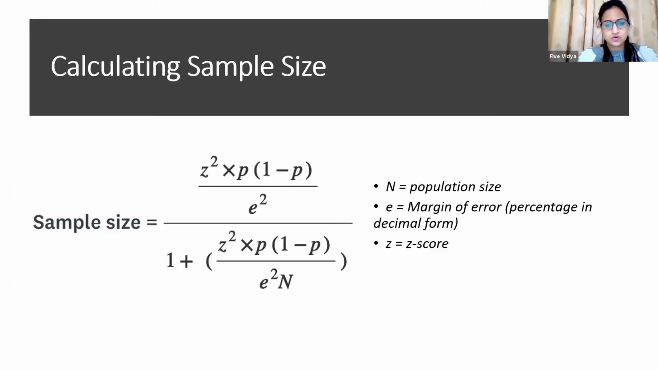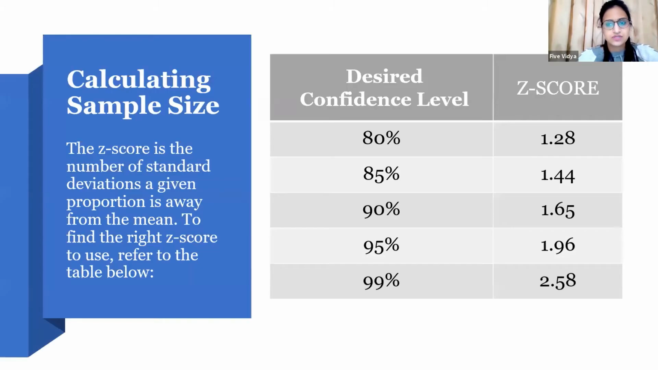These are the Z-score values. If you see in this formula, the Z-score value is required, so I have just given the Z-score value for all the confidence levels. Generally, in most cases, as I said, 95% is the confidence level for almost all researchers, but you can also take 80% or 85%, depending upon how much sample size you wish to have. So you can set it accordingly.